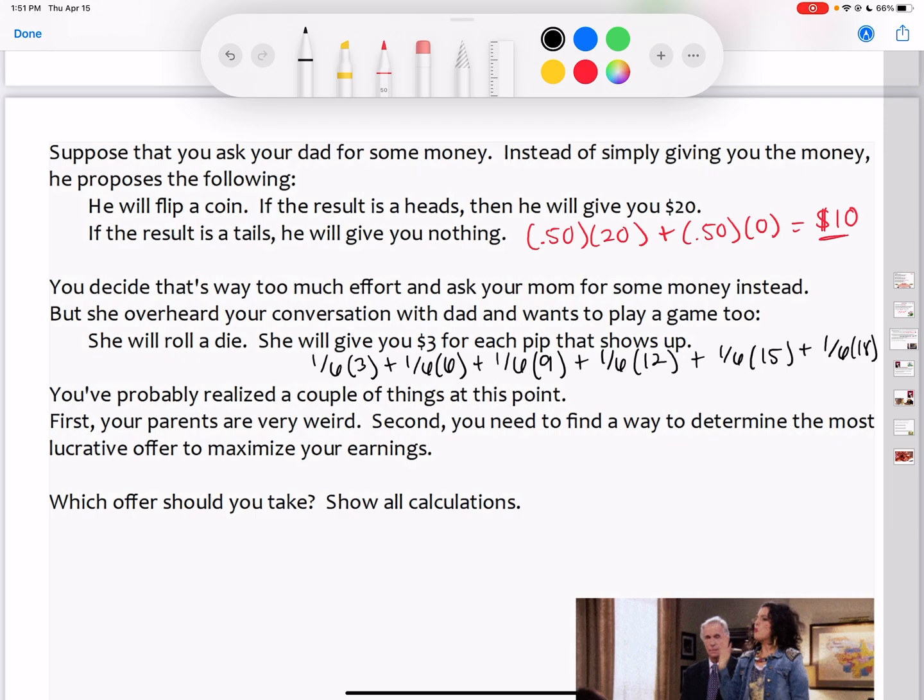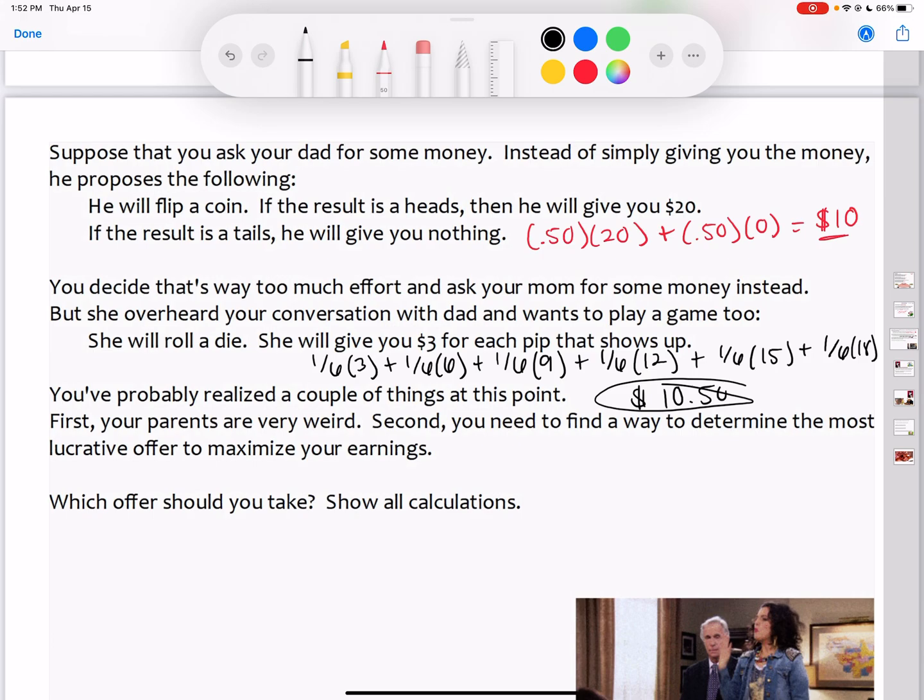When you add those values up, I'm just going to plug this into my calculator real quick. When you add all those values up, you get an expected value of $10.50. So which offer should you take? Well, which one gives you more money? That's going to be mom. So you're multiplying the probability and then what could happen.